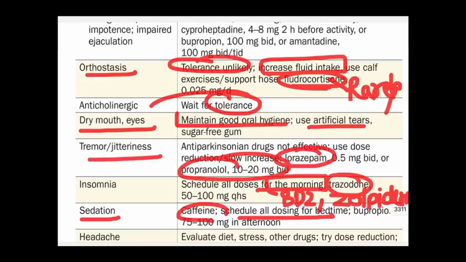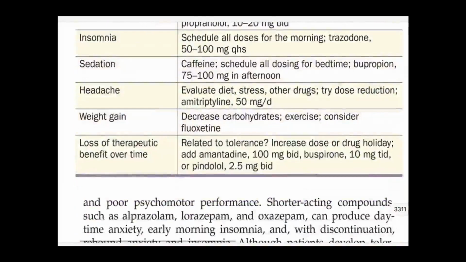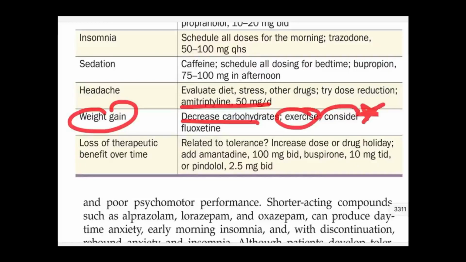For sedation, schedule all the doses to bedtime. Headache, evaluate the diet, dose reduction. For weight gain, decrease carbohydrate, exercise. One of the main things in every mental illness, or consider fluoxetine. Very effective, means it is not having any of the weight gain side effects at all.